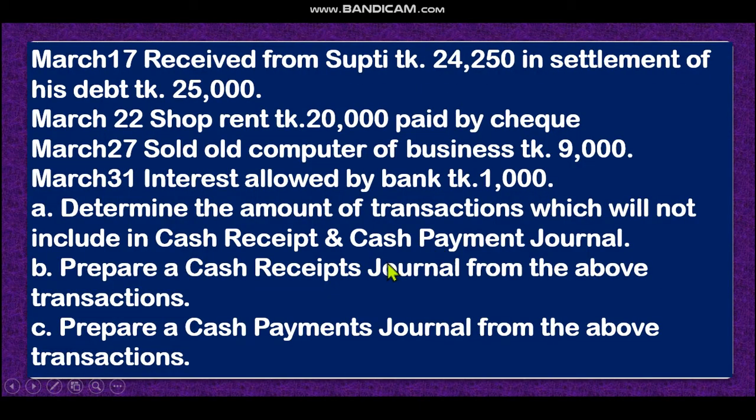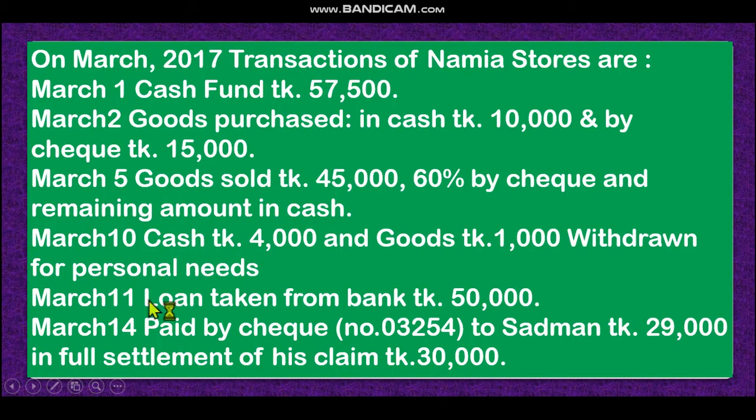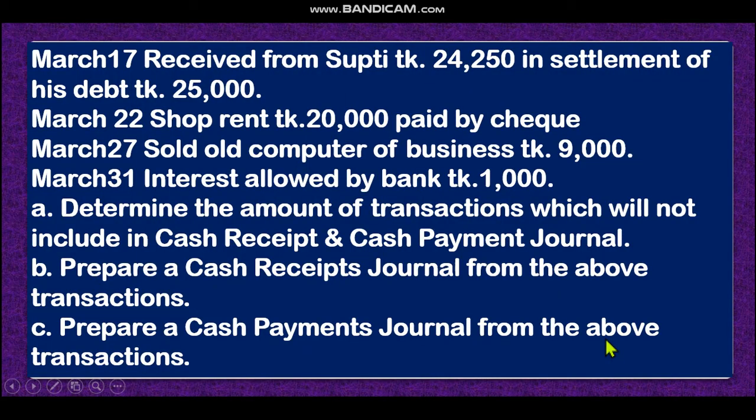Then dear student, next topics. Look at 14. Paid by check. Check number is given here, to Sadman 29,000 in full settlement of his claim 30,000. That means we are liable to pay Sadman 30,000 taka, but we have paid 29,000. That means 1,000 is discount. Sadman allowed us discount.